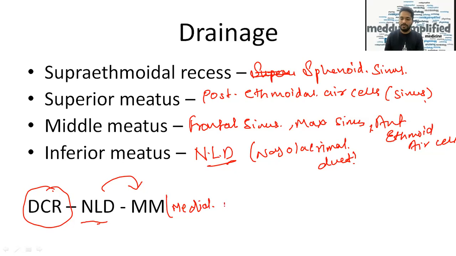Okay, so this can be a clinical question: after dacryorhinocystectomy, where does the nasolacrimal duct open? It opens into middle meatus.